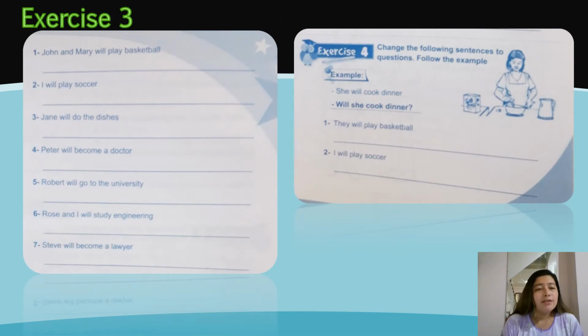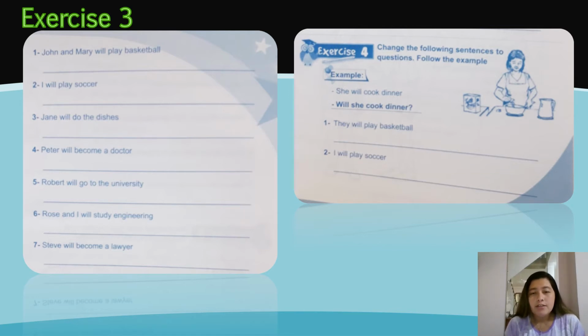Y esta es la continuación, el exercise 3 de la explicación anterior. Como puedes ver, tenemos 7 ejercicios. A cada uno de ellos, tú los vas a escribir en negativo y utilizando contractions.